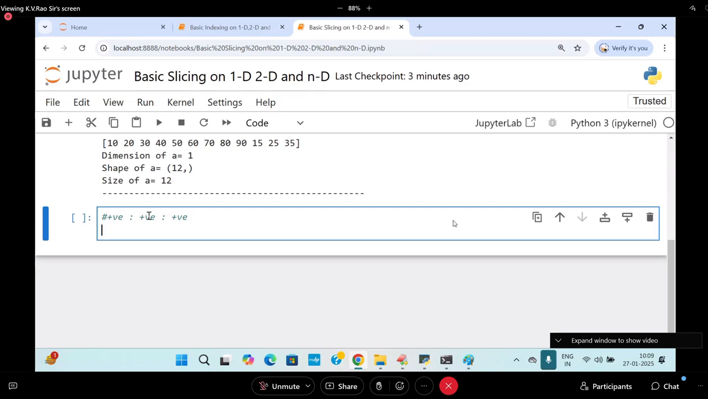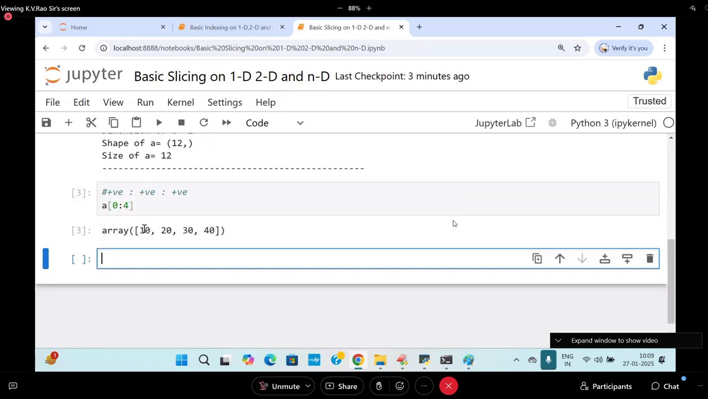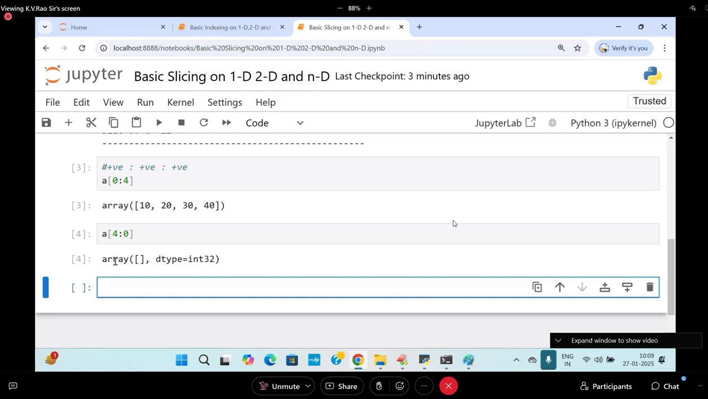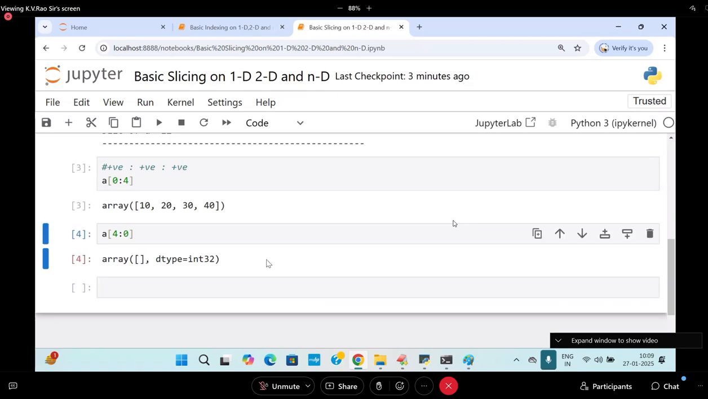Now I'm going to take A of 0 colon 4. Here start is 0, positive, and no step is passing. What is the default step? Plus 1, so it will move in the forward direction, 0 to 4 is coming. Now by mistake, I am writing 4 colon 1. It is going to give you an empty array. In string management, it is going to give you space. Now I want to get it.